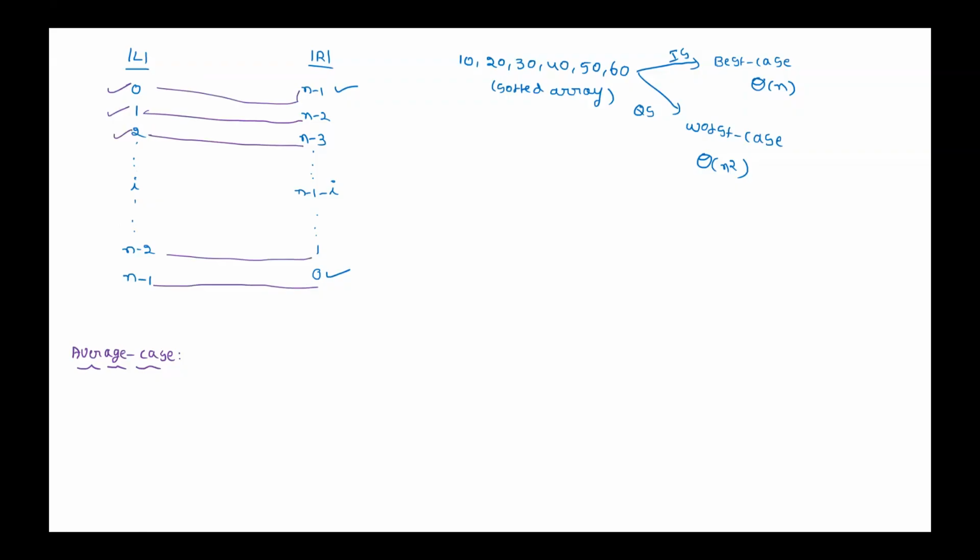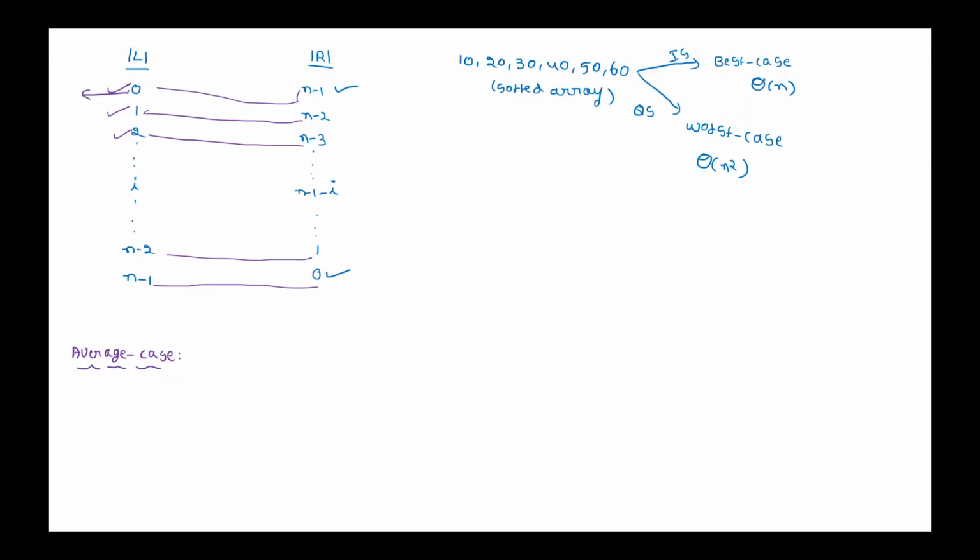Now, if you assume a uniform distribution, there is an equal chance of any case occurring here. That means, in the first case, which element is considered as the pivot element?